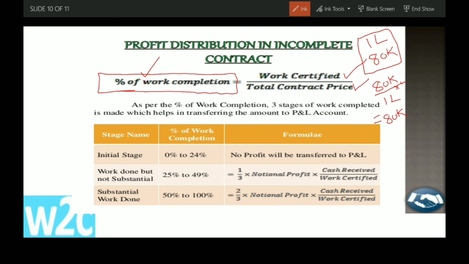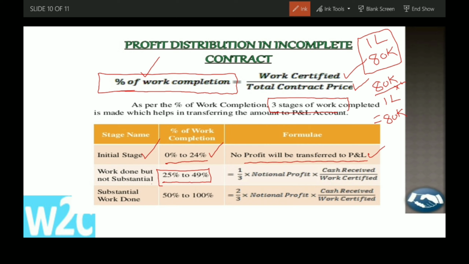There are 3 stages of work, and 3 formulas. The initial stage is 0% to 24% of work completion. No profit will be transferred to the profit and loss account; all profit is transferred to the work in progress account. Next, work done but not substantial, that means 25% to 49% of work completion.